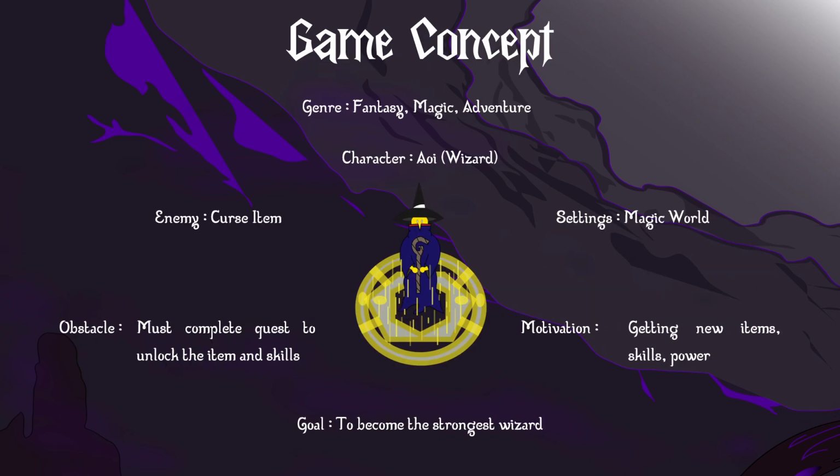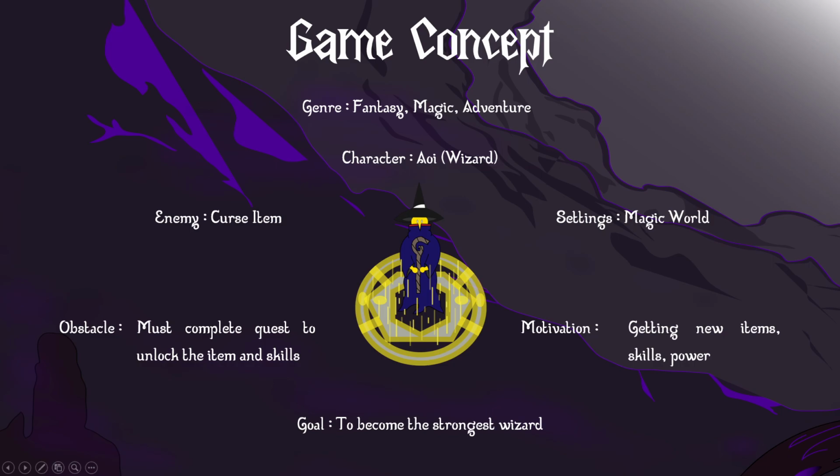So next one is game concept. Okay, for the genre, this game is fantasy, magic and adventure. Why? It is because I have a reference from anime and magical games. I like this genre because it is kind of interesting and fun to do. Okay, so for the main character Aoi, he is a wizard. So in the middle one, this is the main character.